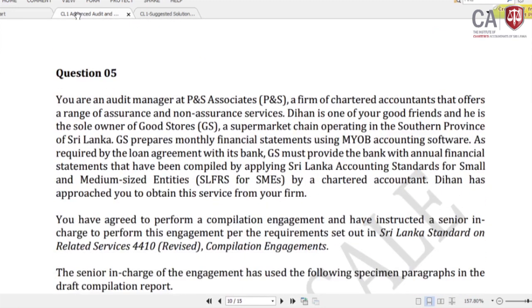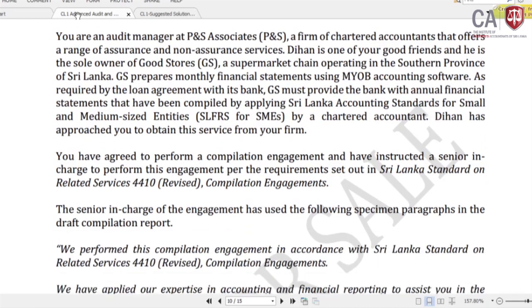Right. We come to the final question, question number 5. Question number 5 is again from non-assurance services or assurance services, and that is also not a difficult question, another interesting topic in your CL1 syllabus, assurance services, 10% of your syllabus weightage.